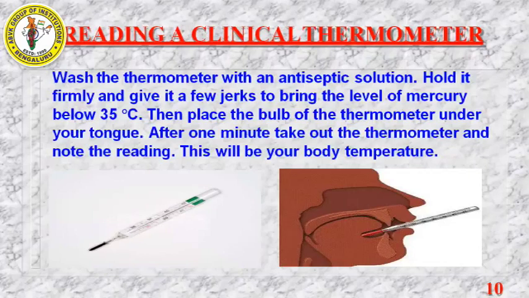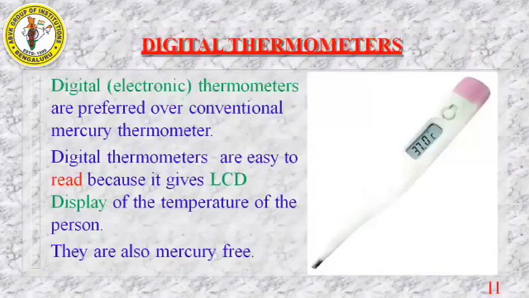Then you need to place the bulb of the thermometer under your tongue. After 1 minute, take out the thermometer and note the reading. This will be your body temperature. Okay, so this is how you need to use a clinical thermometer.